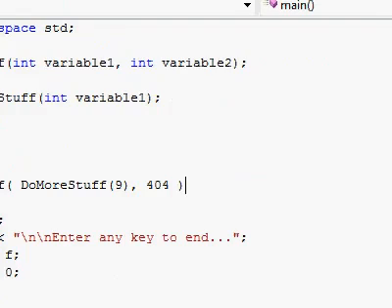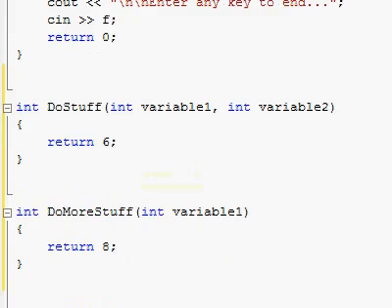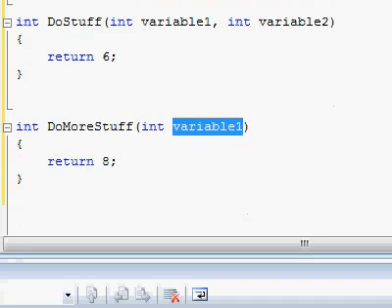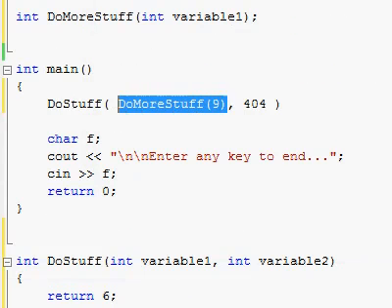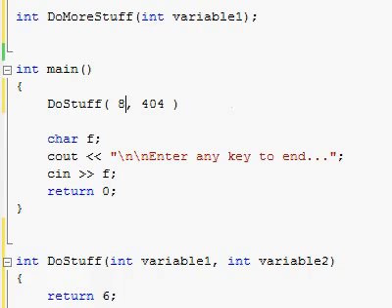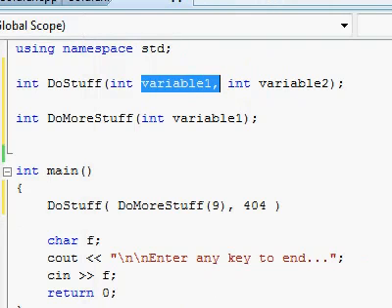Here's the second argument. So what happens here is that first of all, the program will jump over to doMoreStuff, bringing in the number 9, and let's see what it's going to do over there. doMoreStuff, bringing in variable1, which has 9. This function will do whatever it has to do and then return whatever it has to return. At this point it returns 8. So now that we are returning 8, it's as if I would have typed over here the number 8, because whatever is returned from doMoreStuff is going to be passed into doStuff as the first parameter, as the first argument.